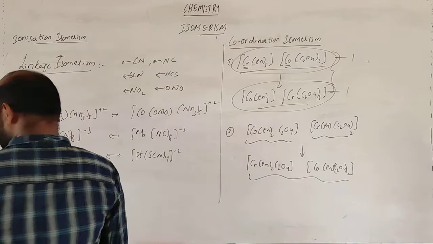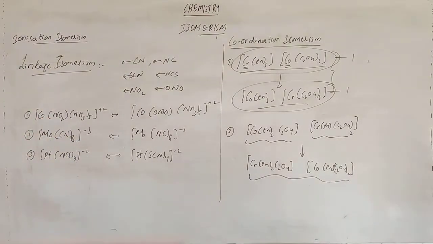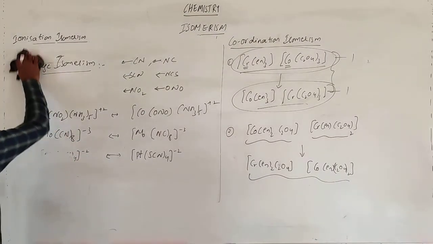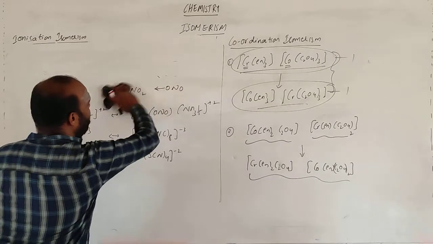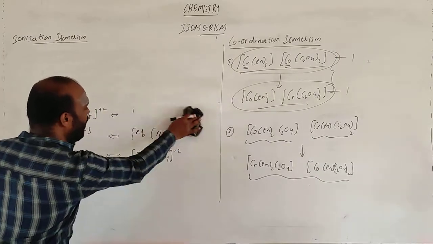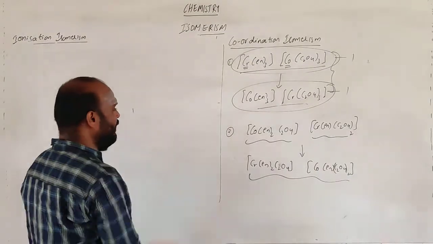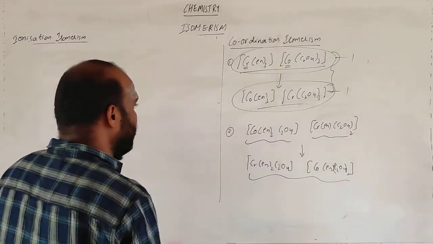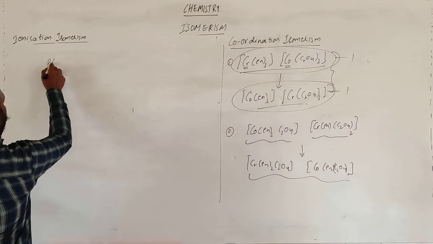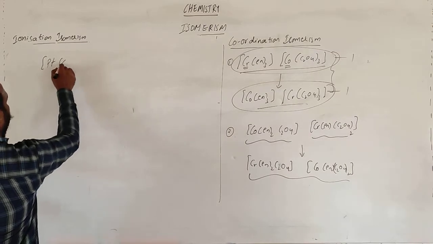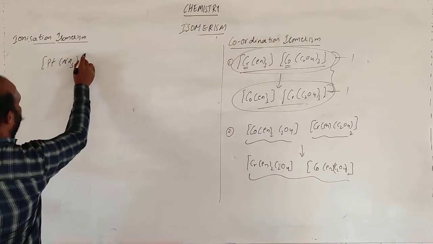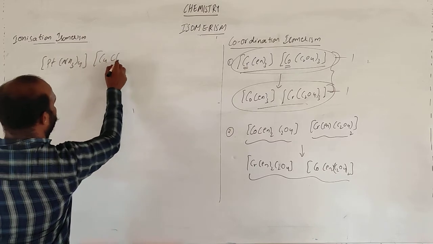Right? Let me take one more example for coordination isomer. Only the complex will be there, and it will look very large, but if you solve it, it is nothing. Suppose let me take Pt(NH3)4, CuCl4.